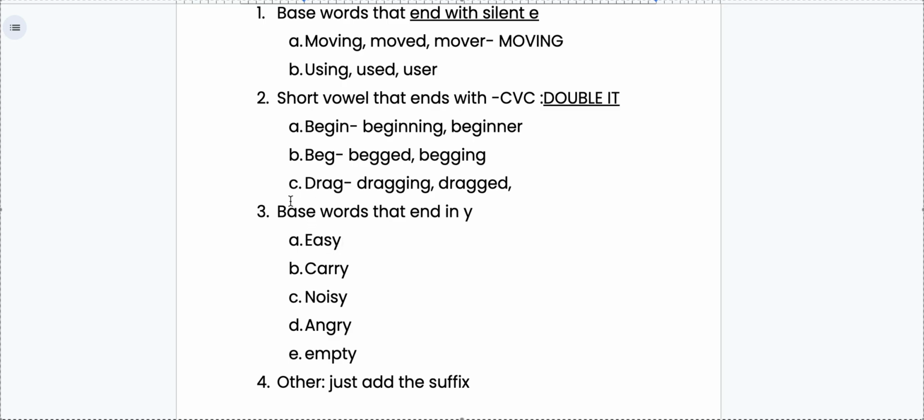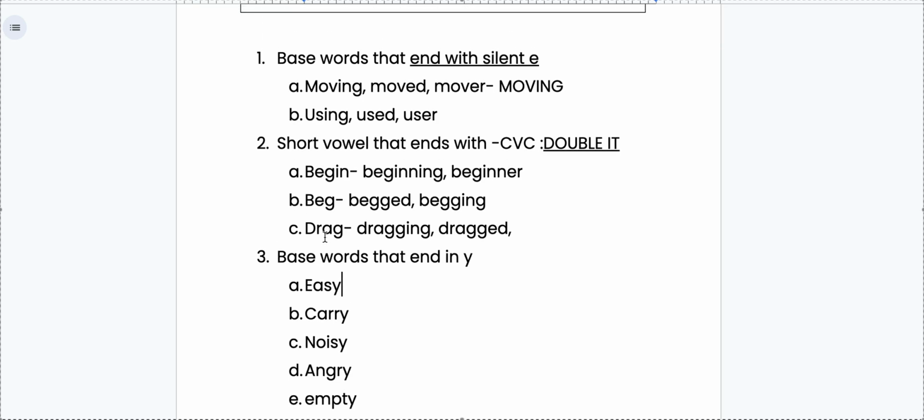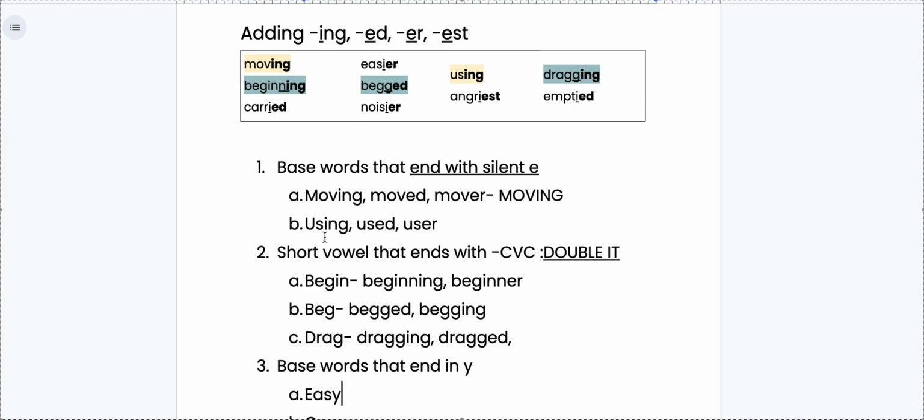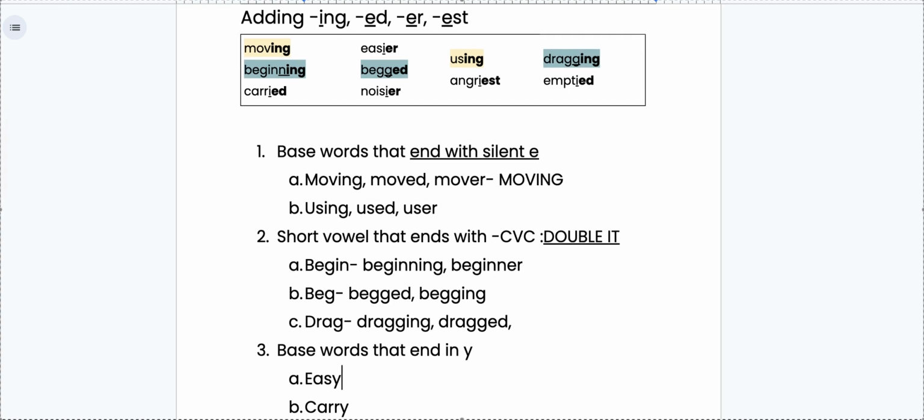So we're going to talk about base words that end in Y. Anytime I have a base word that ends with a Y, I drop the Y. You drop it. And you add an I. Let's look at our first one. Easier.